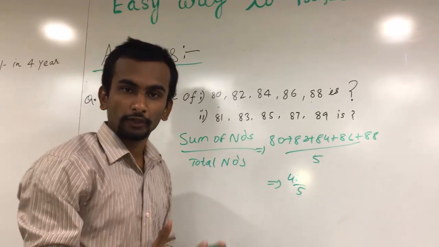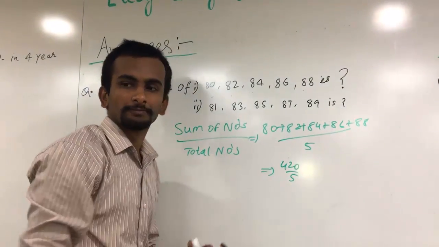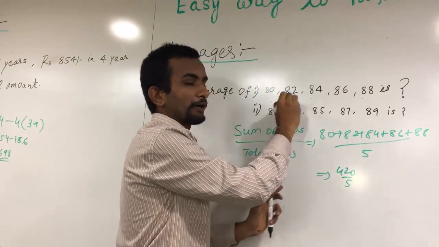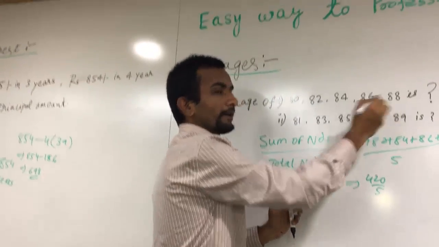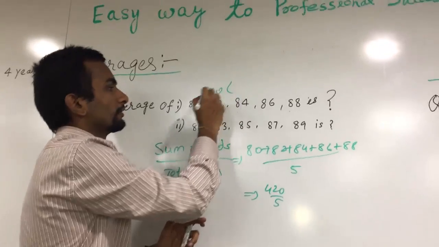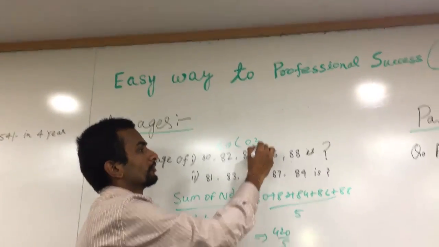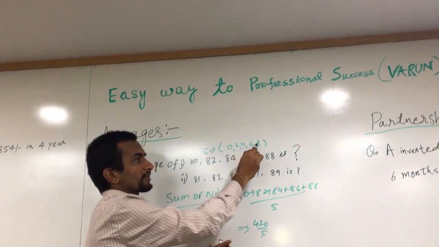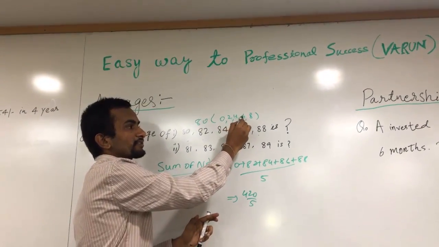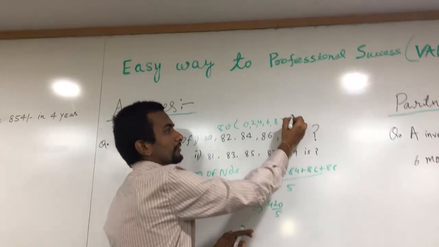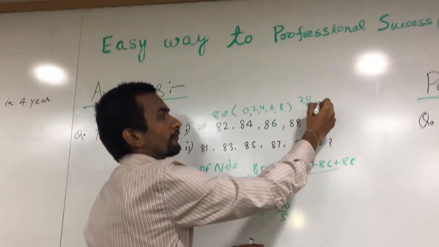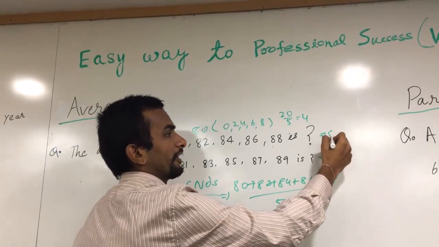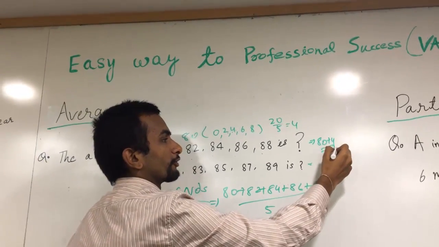Oh my god, so big to calculate, right? So we'll just eliminate this. We observe that all these values are in the 80s. So let us take 80 as common and we can directly take the average of 0, 2, 4, 6, 8. So 0 plus 2 plus 4 plus 6 plus 8. 2 plus 4 is 6, 6 plus 6 is 12, 12 plus 8 is 20. So 20 by 5 is 4 and we have 80 here. So the average is 80 plus 4, nothing but 84.